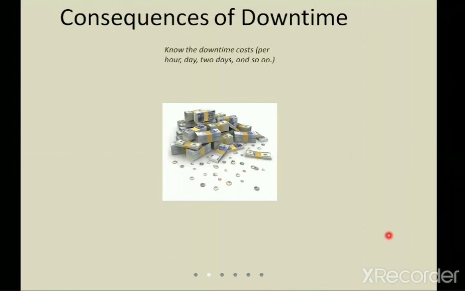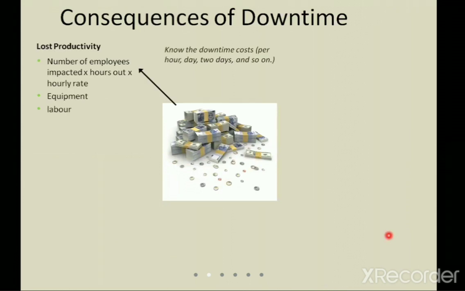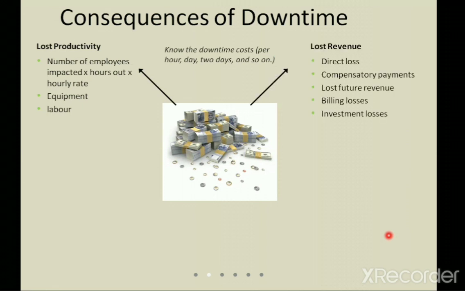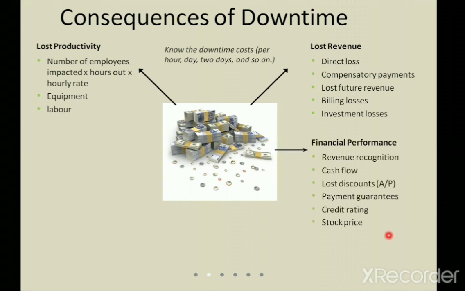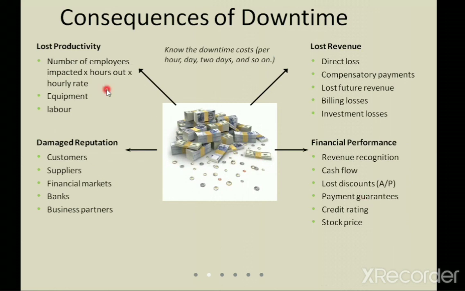And then we can see what the consequences of the downtime are. When I say downtime, that means the data is unavailable. The first one is lost productivity, the second one is lost revenue, the third one is financial performance, and the fourth one is damaged reputation, right? Now first, lost productivity: why is the information unavailable? It may be because of employees having a working impact, or the failure of equipment, or unavailability of labor.